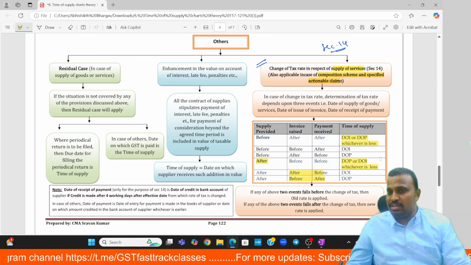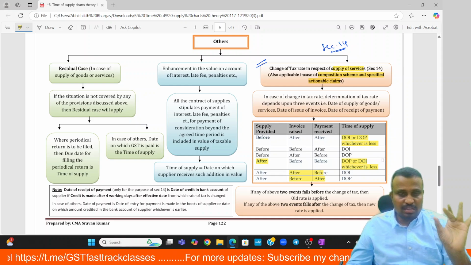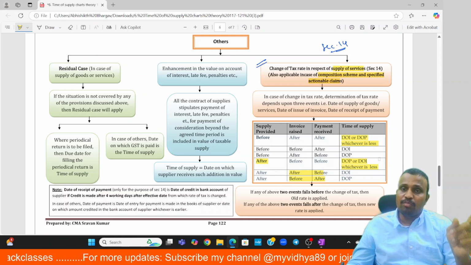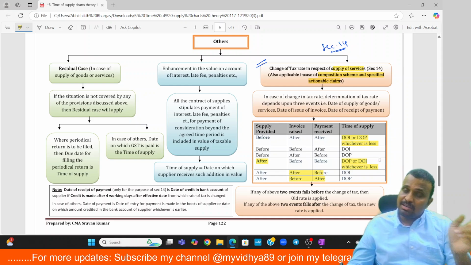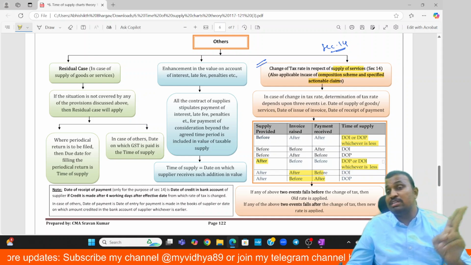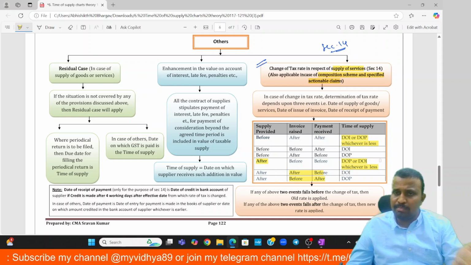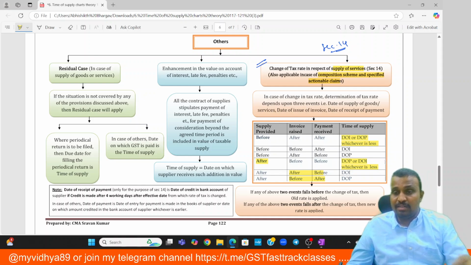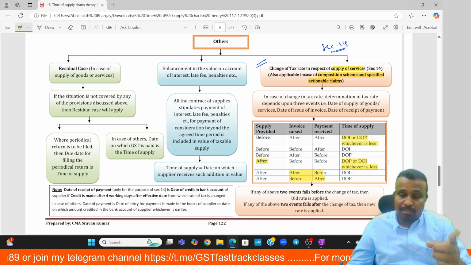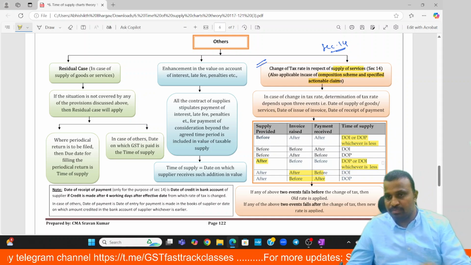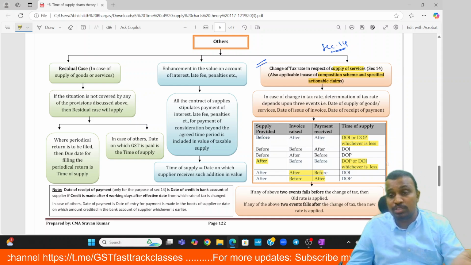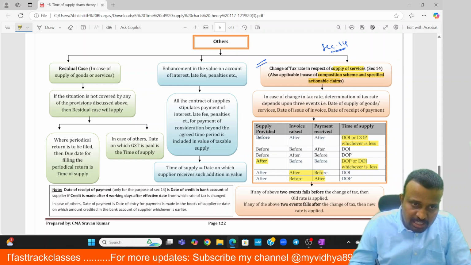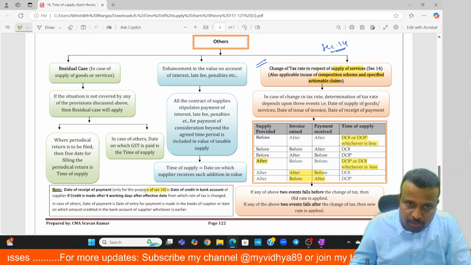So three parameters we consider: completion of service, invoice date, and payment date. If the supply is made before the change in rate, time of supply is invoice date or payment date, whichever is earlier. If the supply is provided after the change in rate, but invoice and payment both happened before, the time of supply is payment or invoice, whichever is earlier. But if the supply is made after the change in rate, and one date is before and one is after, then time of supply is payment date or invoice date, whichever is later. And this provision is applied only in case of section 14.